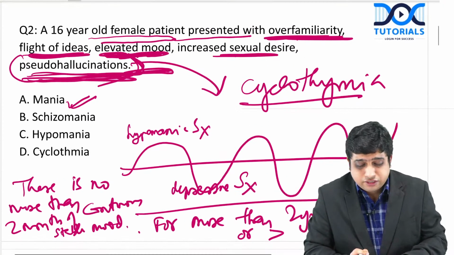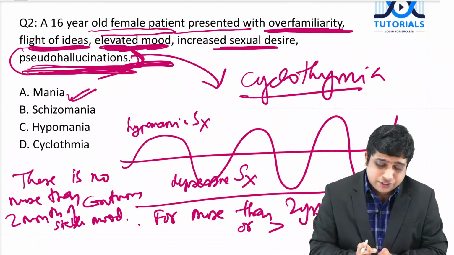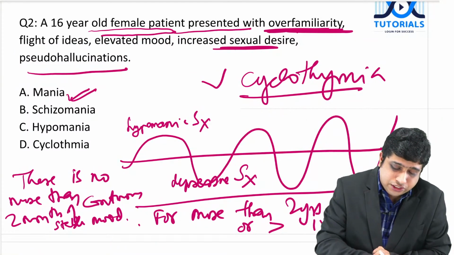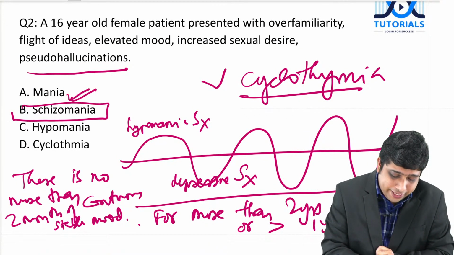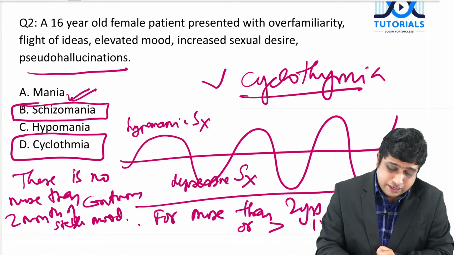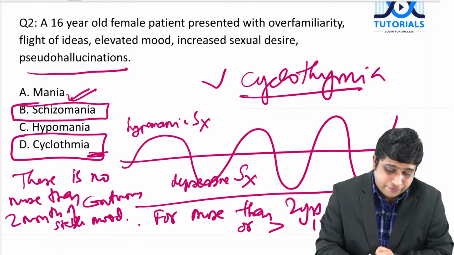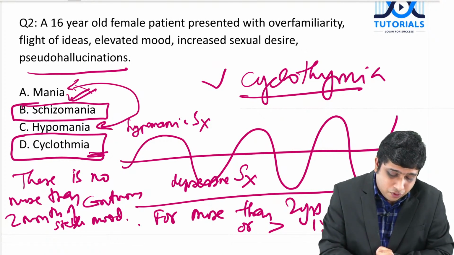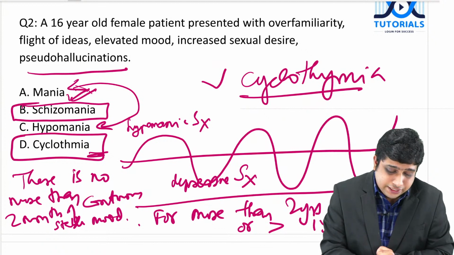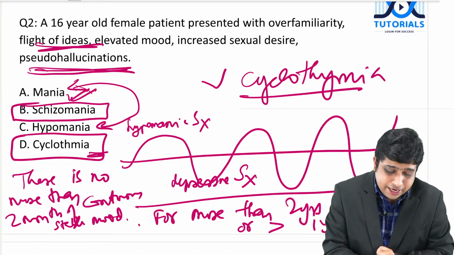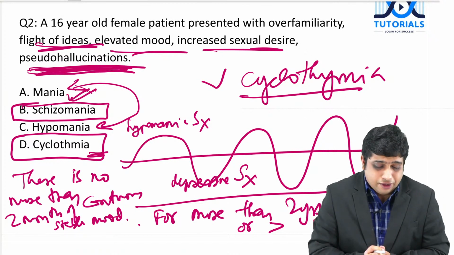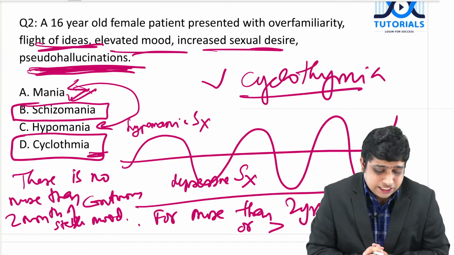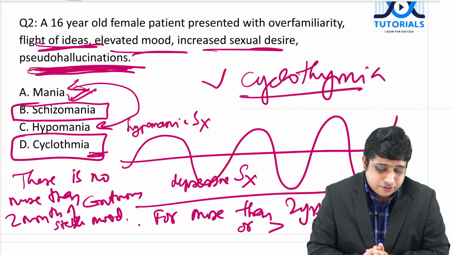So, this is what I have to tell about the second question, and the important area is mood disorder. So, you excluded schizophrenia, you excluded cyclothymia, and since the duration is not given, now comes mania versus hypomania. The features with flight of ideas, elevated mood, increased activity and pseudo hallucinations, all this, we hope the examiner will be expecting the classical description of mania.